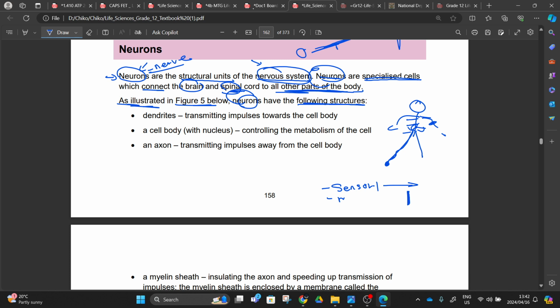The one that is inside, we call it an interneuron, right? And then the one that is going to bring the message to the effector, we call it a motor neuron. You are going to see the structure. They are different in structures, right? The structure of a sensory neuron is different from the interneuron, and it's also distinguished from the motor neuron, right? So all of these neurons, the sensory neuron, the interneuron, the motor neuron, they have the dendrites, they have the cell body, and they have the axon.